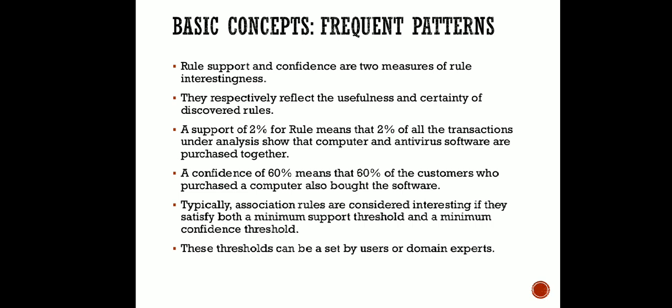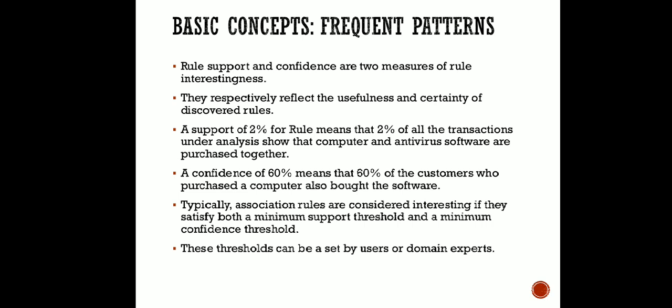Now you will say that 2% is a very small chance of occurrence, but it is not so. From a huge data set we pick up a random sample and we test for those only. So if this 2% occurrence happens for that small data set, it may reflect a big amount in the total data set as well. With this 2%, from the data that we have analyzed, both computer and antivirus are purchased together.